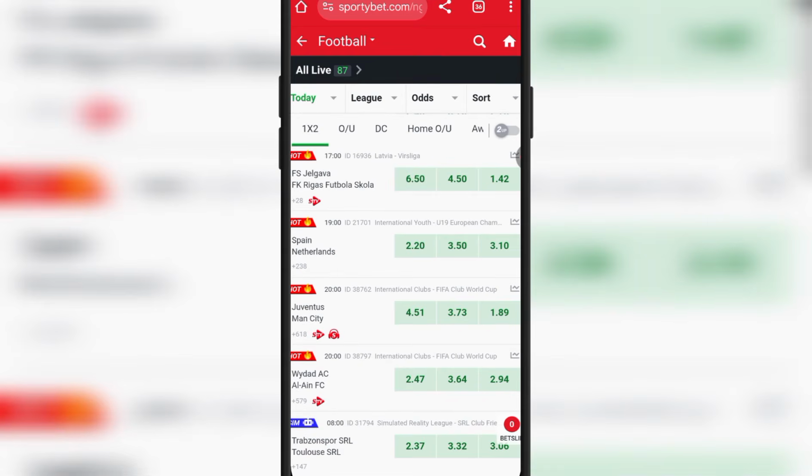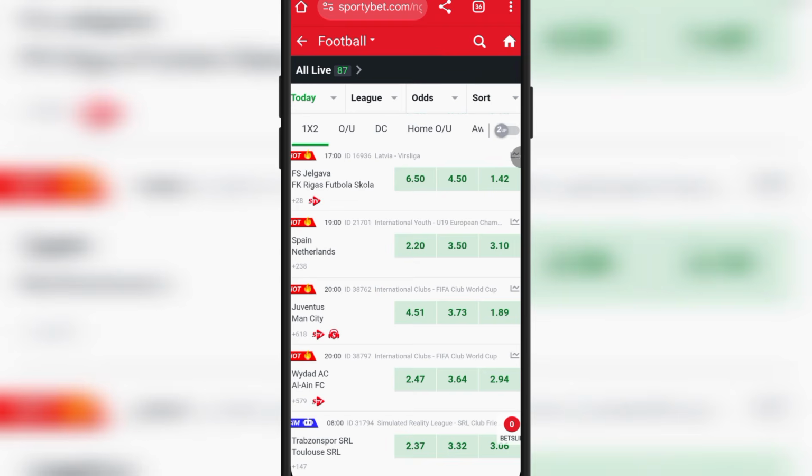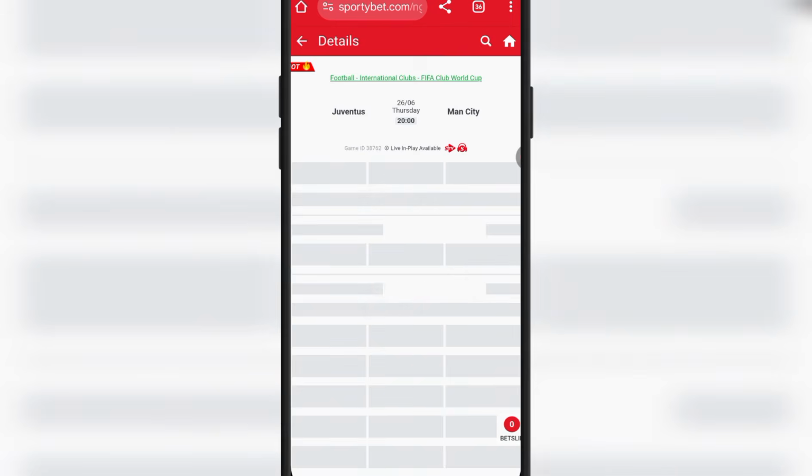So now you can see these are popular games. You can see we have Juventus and Man City here. These are popular games for today. So I'm going to click on it, and after that I'm going to copy.